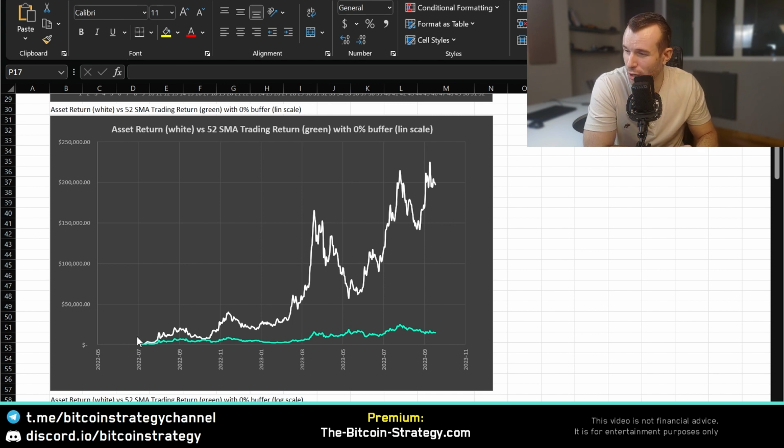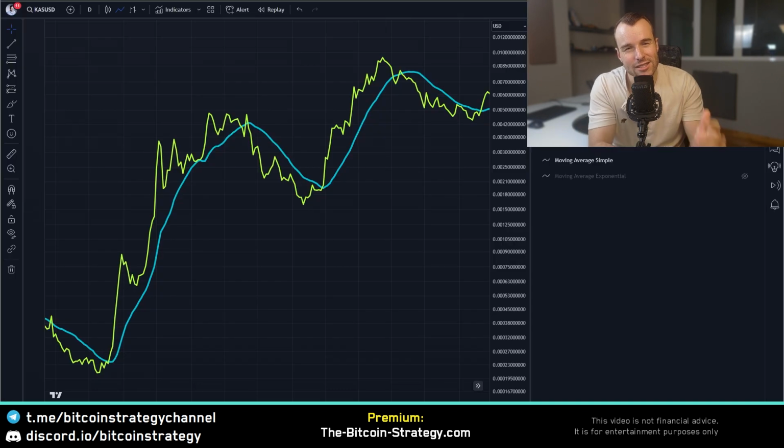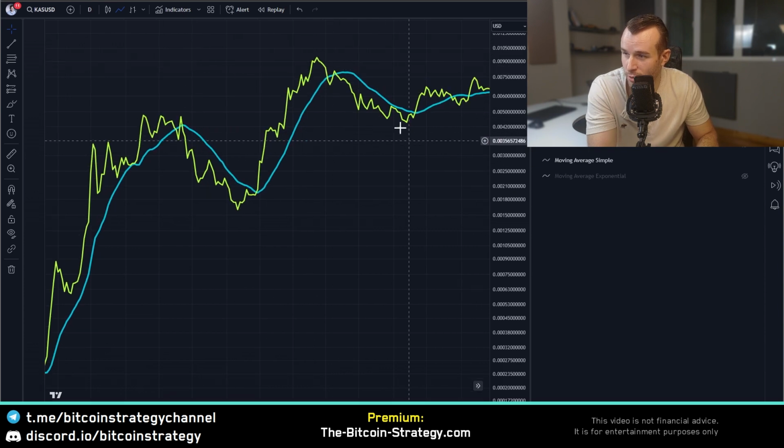What we've got here at the bottom is the price of Kaspa. So that's in turquoise. And in white, we've got the back-tested performance of that strategy. And the strategy isn't even complicated. We simply use moving averages, but we use the best moving averages. The idea is that we buy in whenever the price is above the moving average, and we bet on falling prices whenever the price is below the moving average. So we ride the wave up over here, we bet on falling prices over here, we ride the wave up here again, and we bet on falling prices here again.